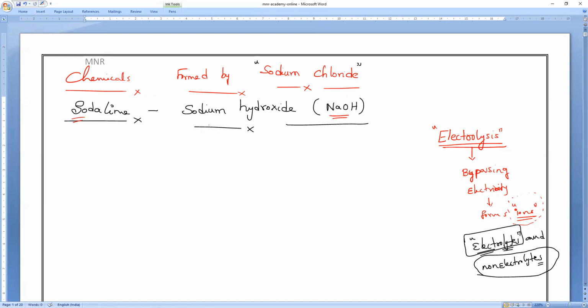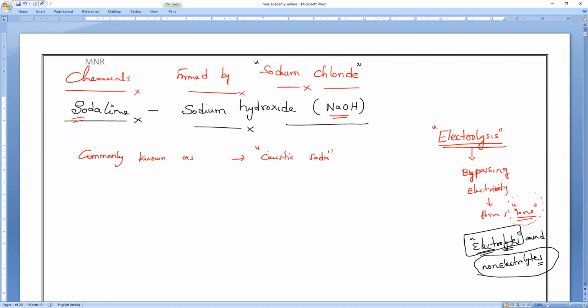So for production of sodium hydroxide also, we can call it soda lime. Also remember, this sodium hydroxide has a common name, very, very important. Commonly known as what? Caustic soda.